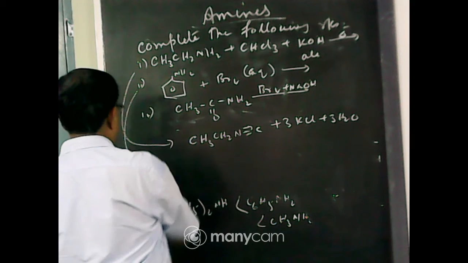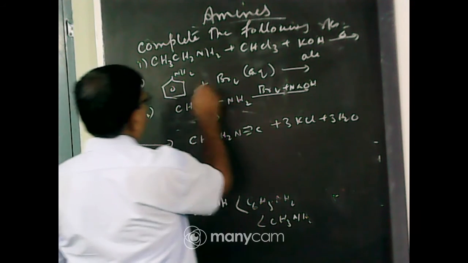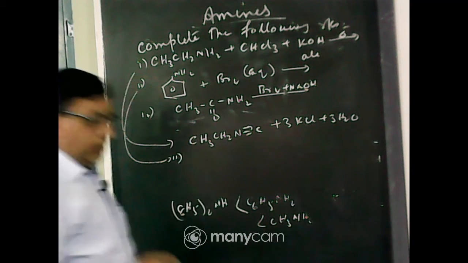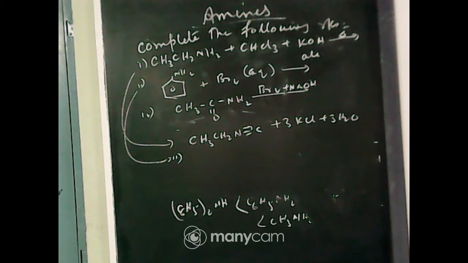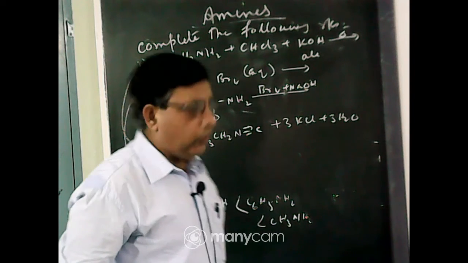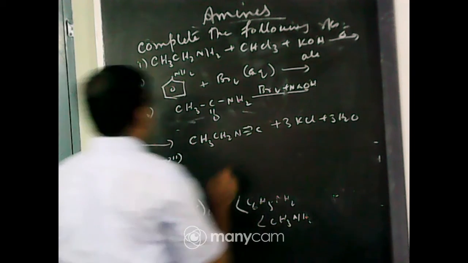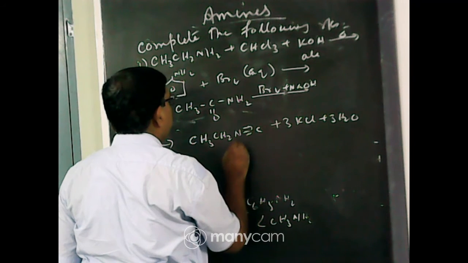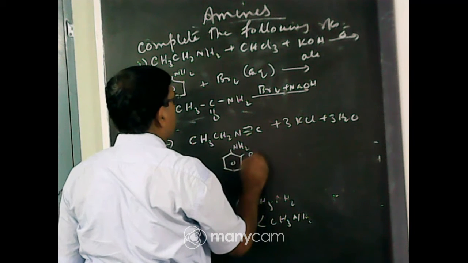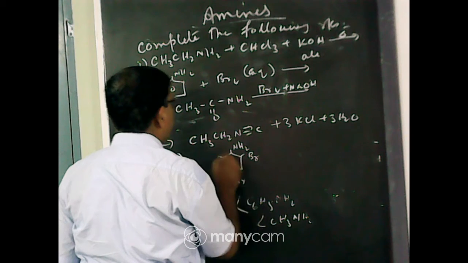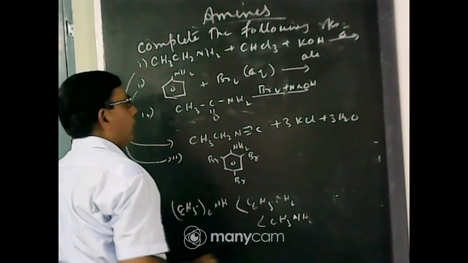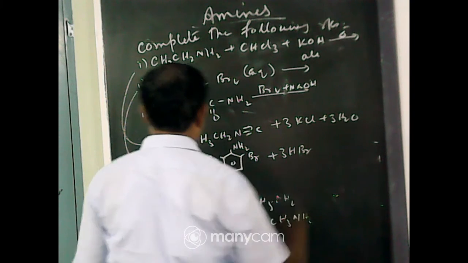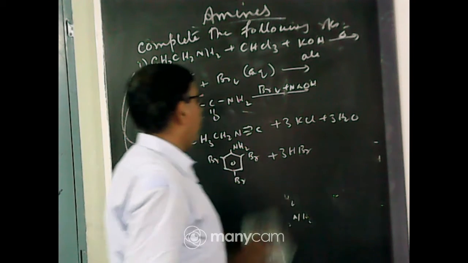Second one, bromine water: when it reacts with aniline, it gives a precipitate of 2,4,6-tribromoaniline. So this will be the product, benzene ring NH2 with Br at 2,4,6, 2,4,6-tribromoaniline plus 3HBr. A white precipitate is formed.